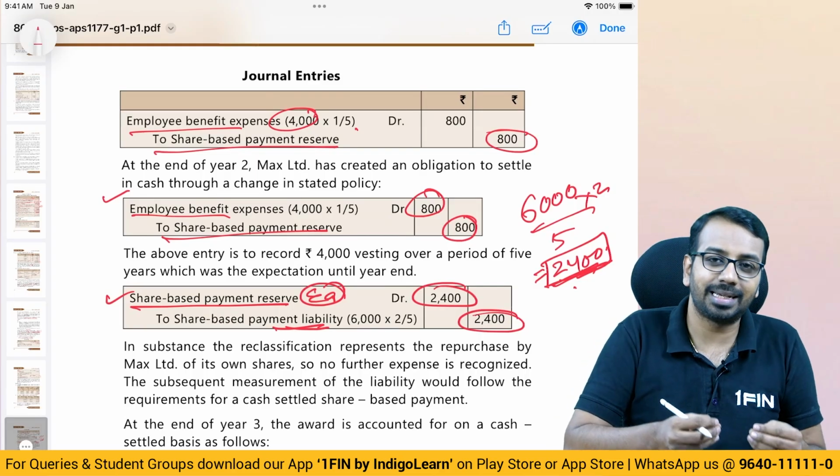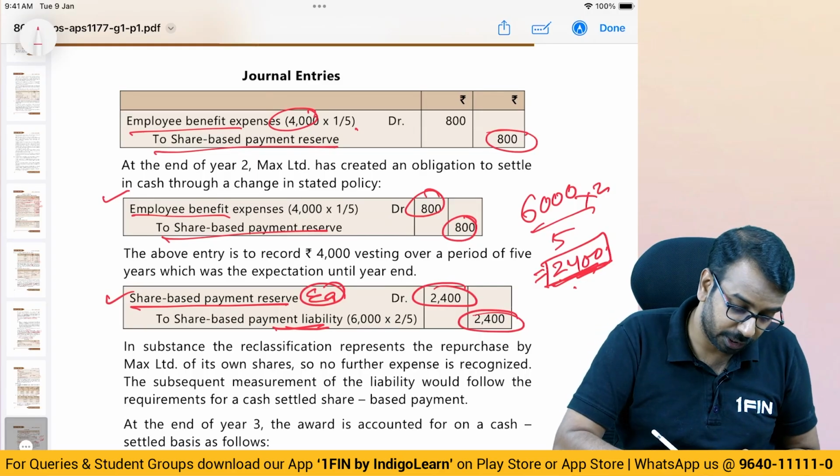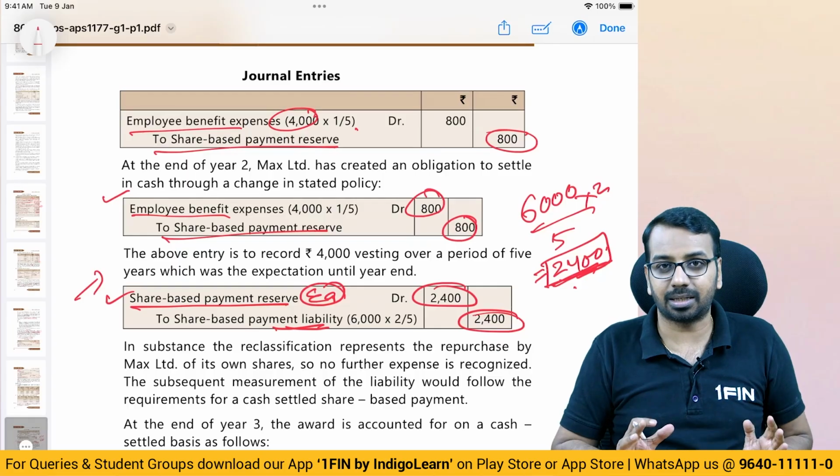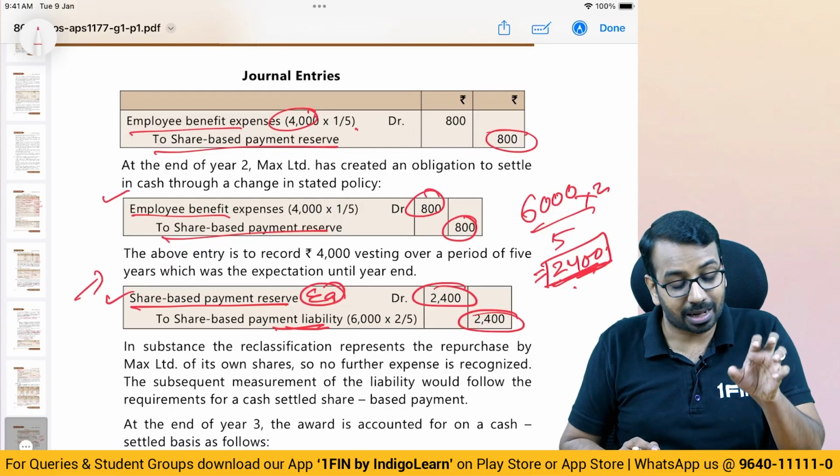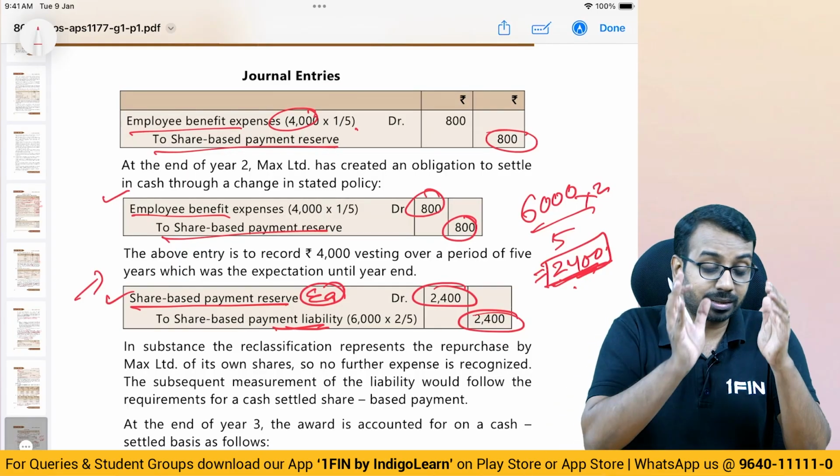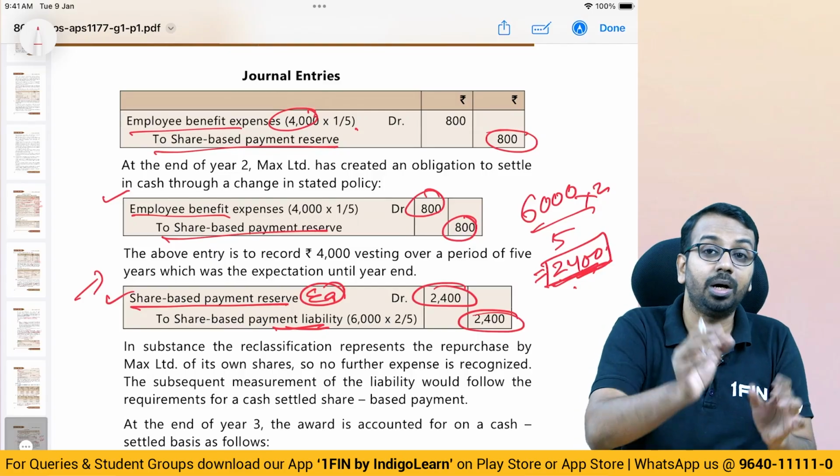Now, why are we not recognizing an expense? That could be a question. See, for 2 years we have accounted for it as an equity settled transaction. Now what has happened? We are buying back our own equity. We are doing settlement of that equity by converting that to a liability.